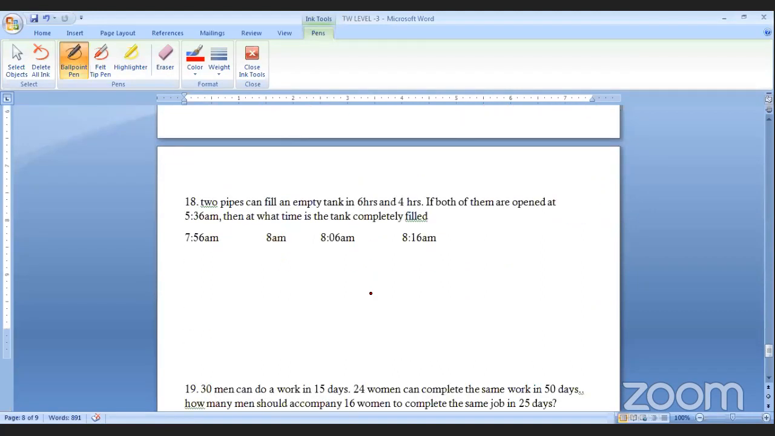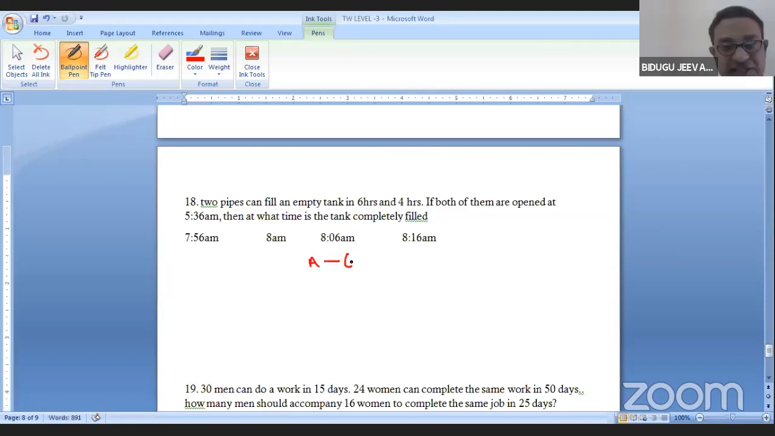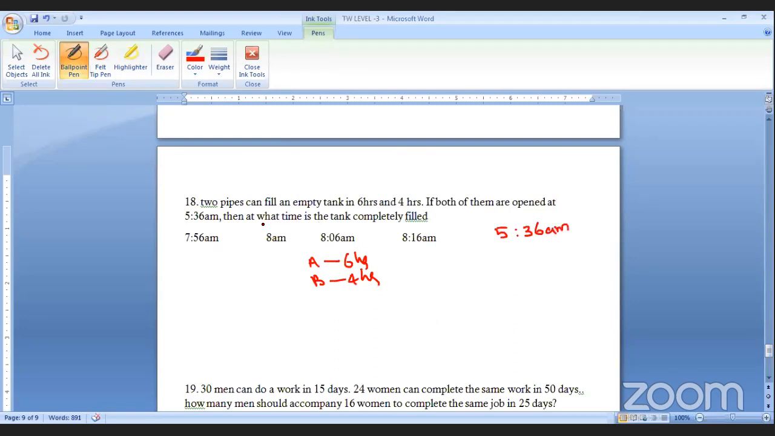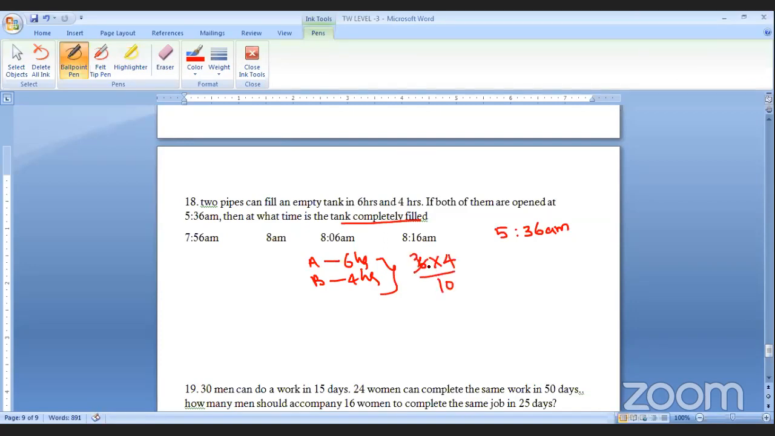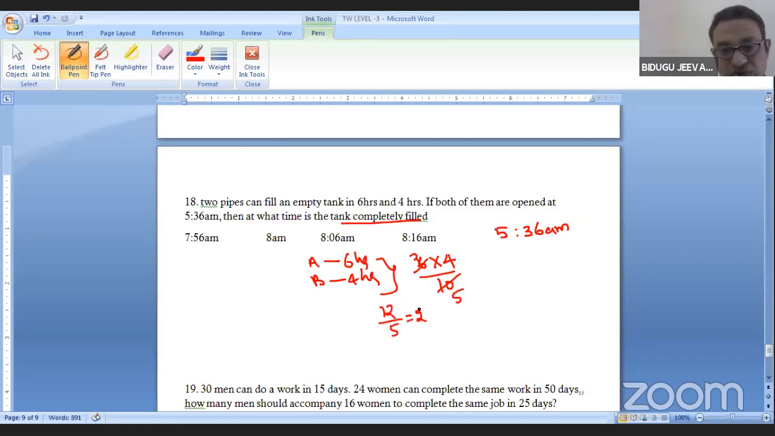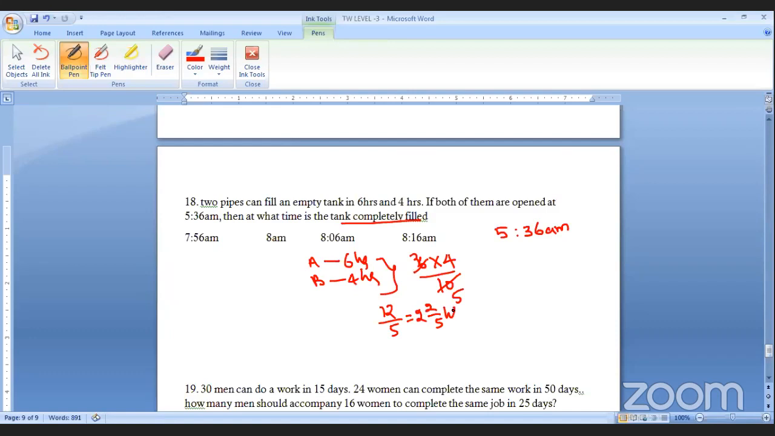Let's go for the 18th question. Two pipes can fill a tank. One is, say, A, 6 hours. Another is B, 4 hours. Both are opened at 5:36 a.m. So at what time is the tank filled? First, both are open. X, Y, by X plus Y. X plus Y is 12 by 5. That is 2 by 5 hours.